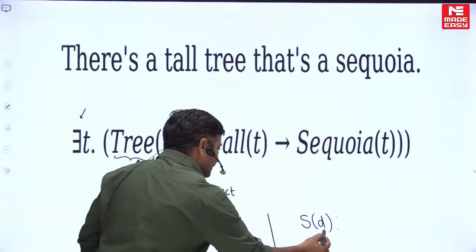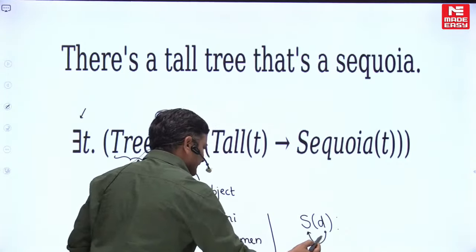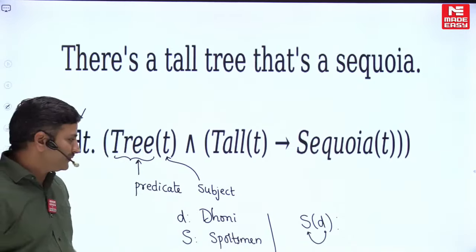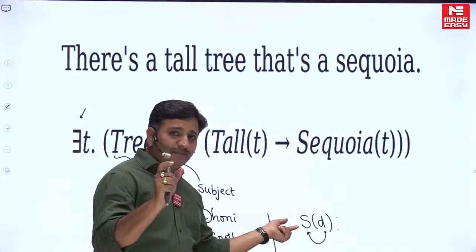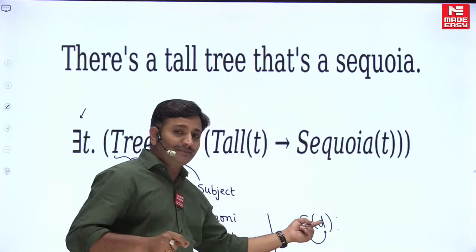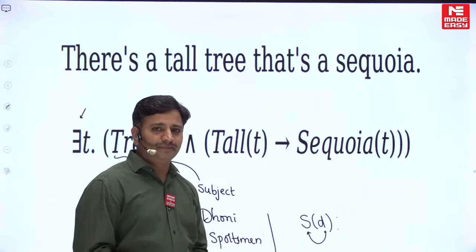D stands for Dhoni. Dhoni is a sportsman. You have to read it like this. Dhoni is a sportsman. So this predicate explains properties of the subject. The subject here is Dhoni. What are the attributes or properties? He is a sportsman. Clear?